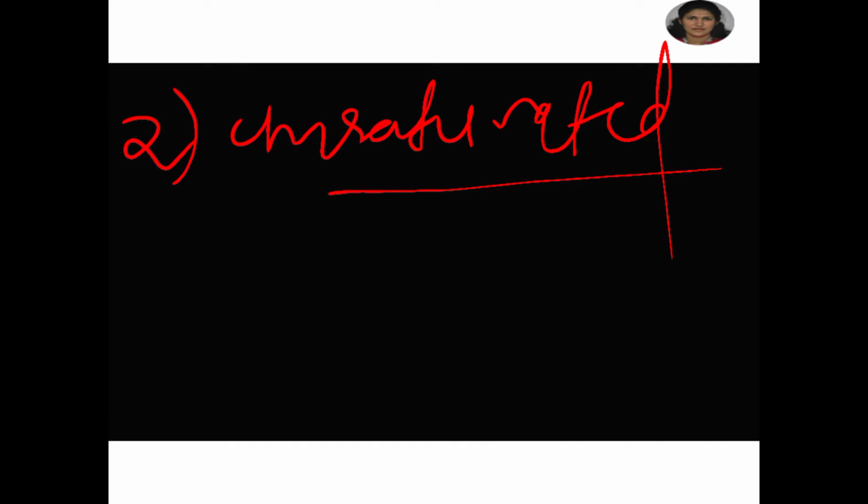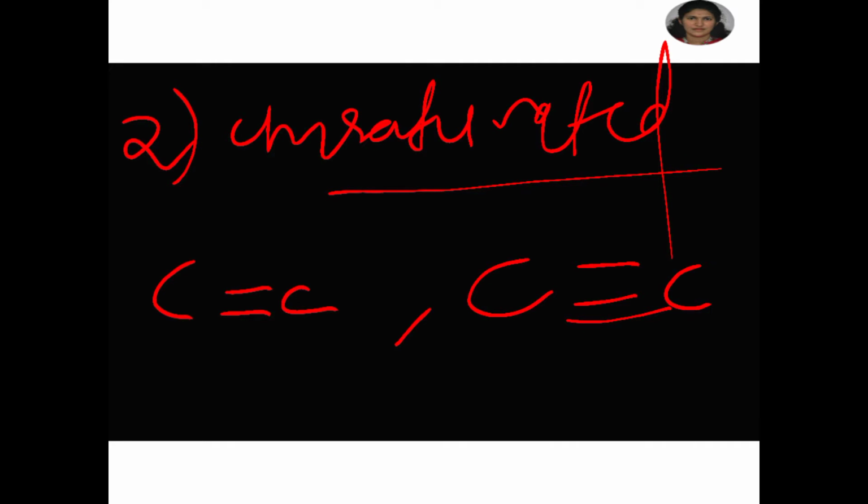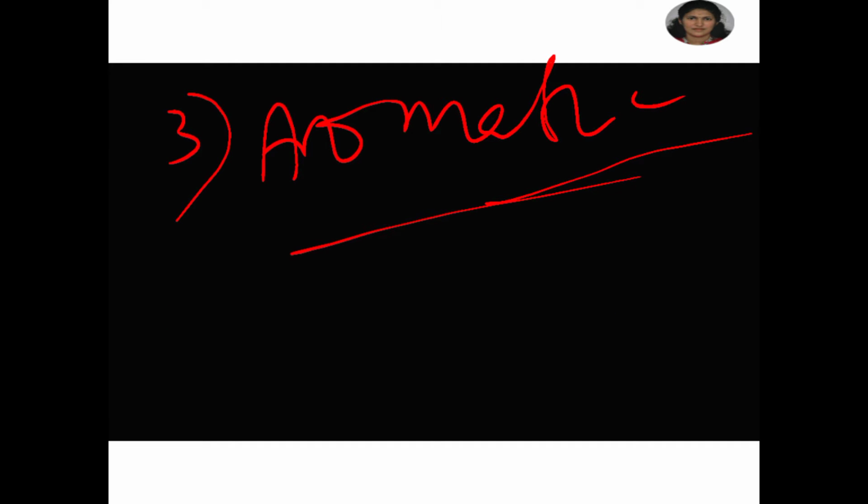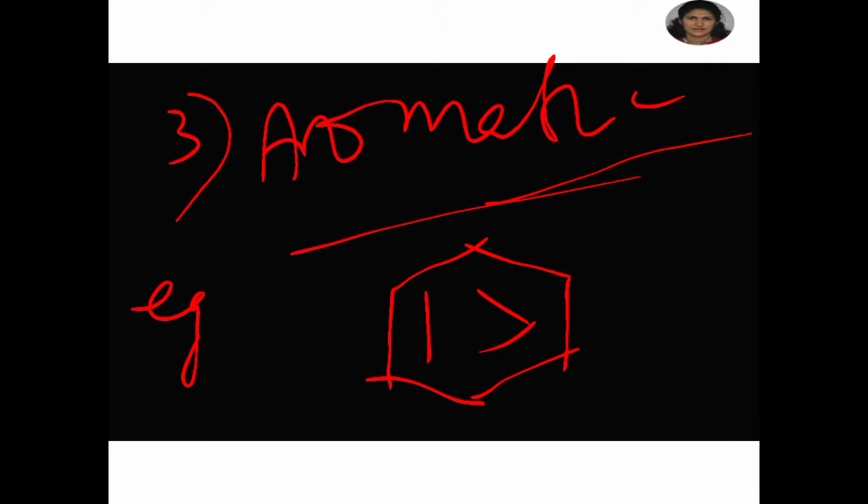Unsaturated hydrocarbons contain carbon-carbon multiple bonds, that is, carbon-carbon double bonds and carbon-carbon triple bonds. A double bond means it is an alkene, and a triple bond means it is an alkyne. Alkenes and alkynes are known as unsaturated hydrocarbons. Aromatic hydrocarbons are a special type of cyclic compound. Example, benzene. This is an aromatic hydrocarbon.